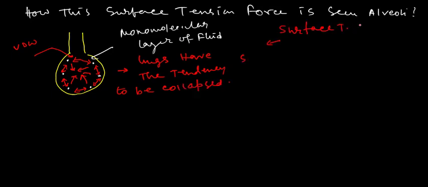Surface tension force creates a problem when the surface tension force is very high, because it collapses the lungs alveoli.